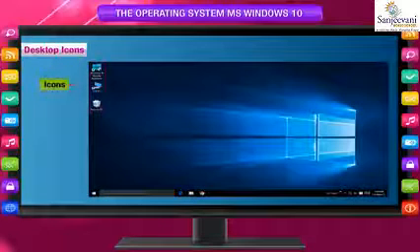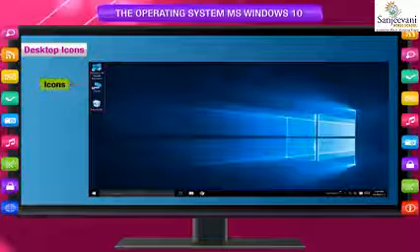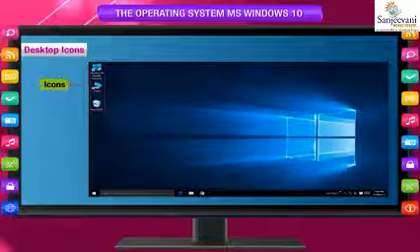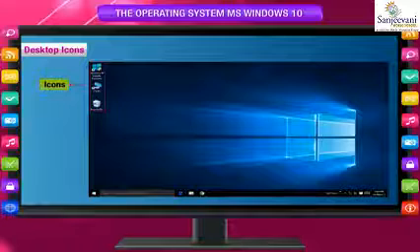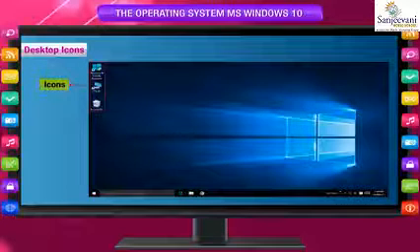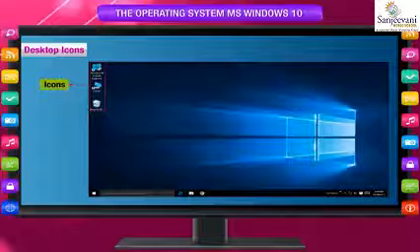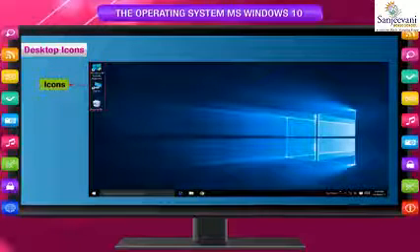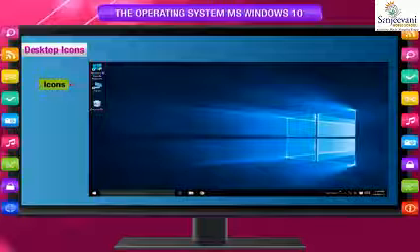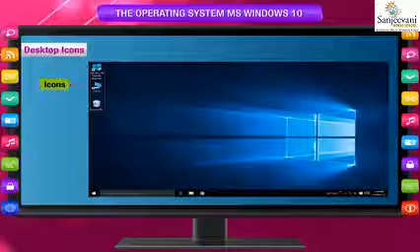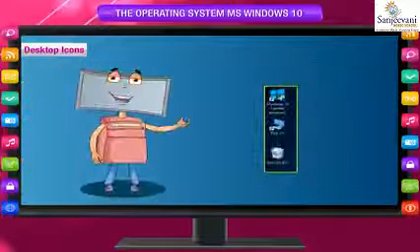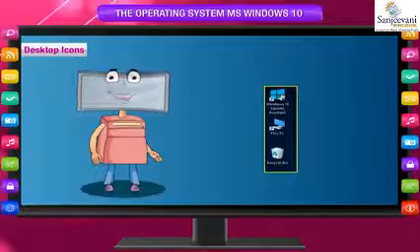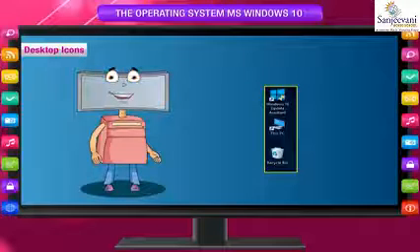Desktop icons. An icon is a small labeled picture or symbol that represents a program, a file, or a folder, in the same way as your school bag has various books with a label over each book, displaying the name of the subject. We can also add shortcuts on the desktop for files or folders that we frequently use. Icons are labeled with the name of the program or document they execute.